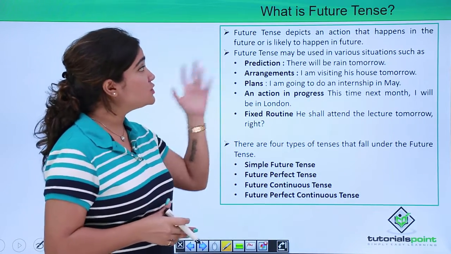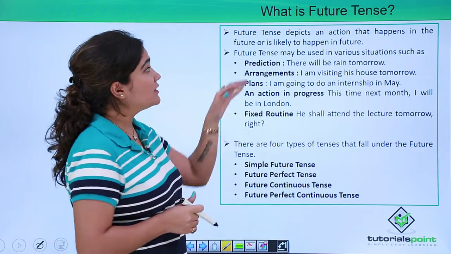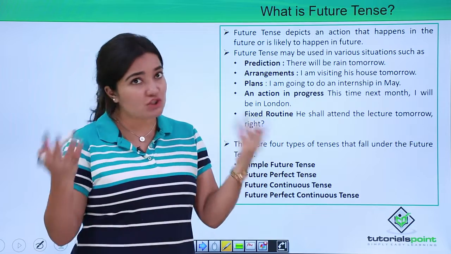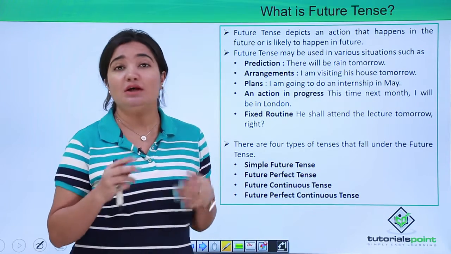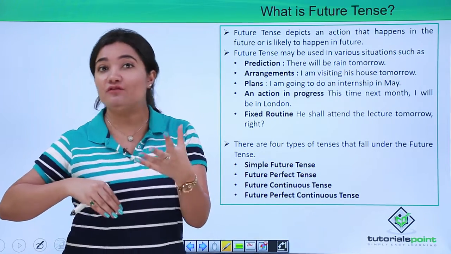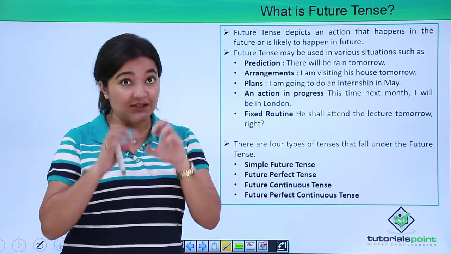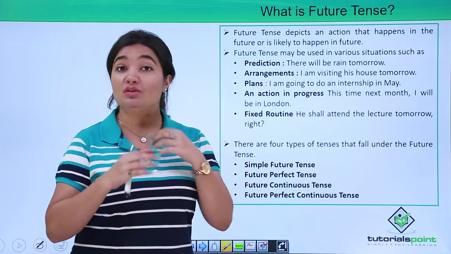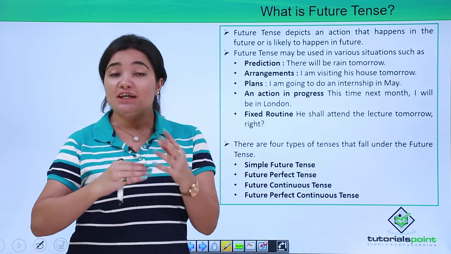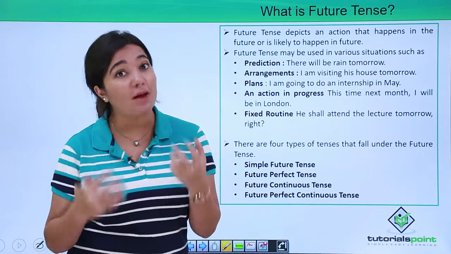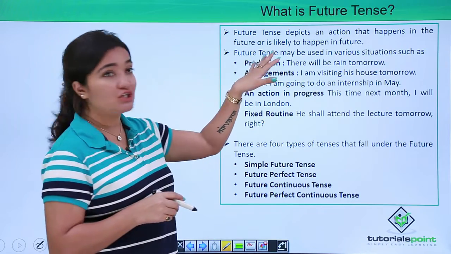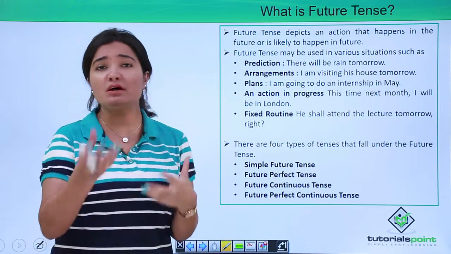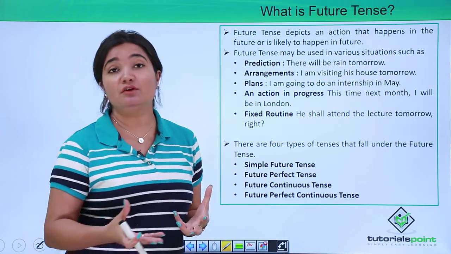Okay, so future tense depicts an action that happens in future or is likely to happen in future. So just right to what we gauged. So anything that is going to happen in future, the very interesting and intriguing part of it, right, that we think might happen in the future. So that form of tense which tells you about those things which are going to happen in future actually comes in the category of future tense. So what are the various examples where you could use future tense?